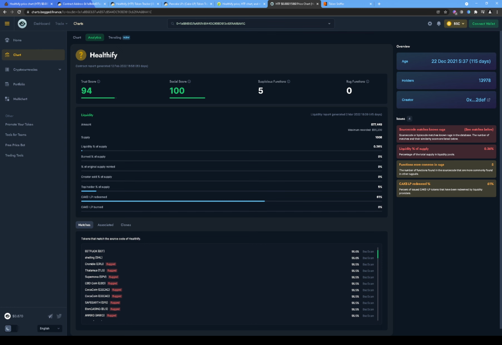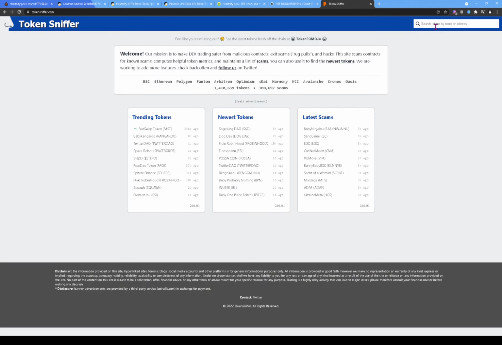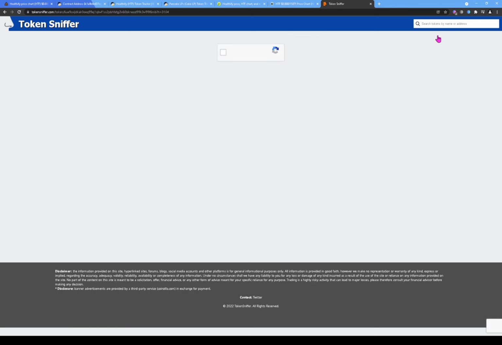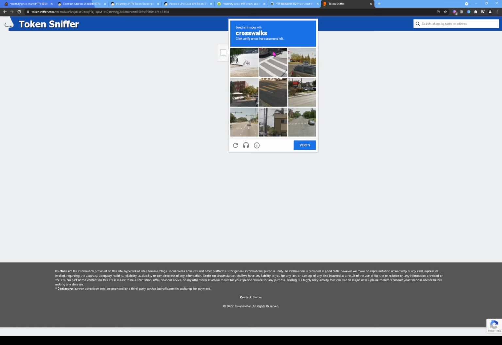All right, so what we're gonna do is jump over to Token Sniffer and see what score we get on Token Sniffer. And guys, please remember, if we get a bad score or a good score, it does not 100% mean the token is good or bad. These tools only help us in investigating the coins or tokens that we are probably interested in. So let's see, crosswalk, and I think that's it. Verify.